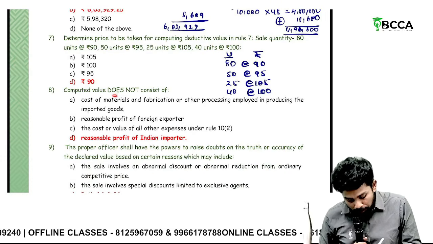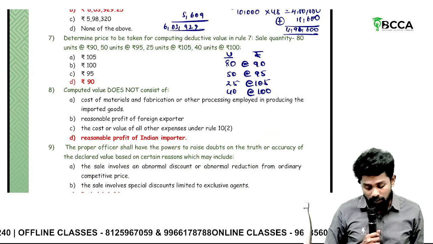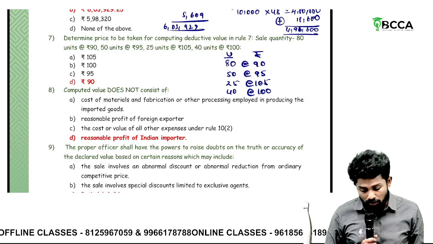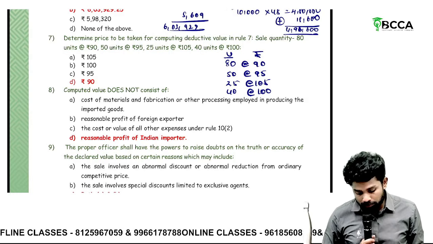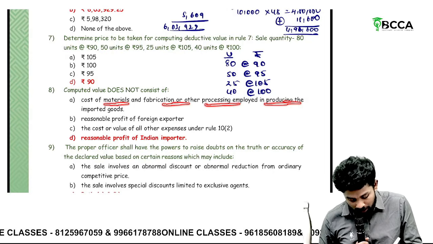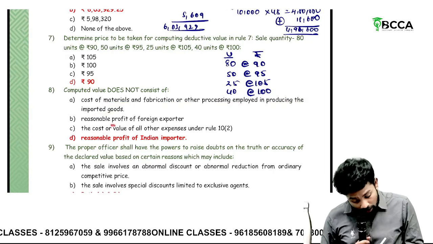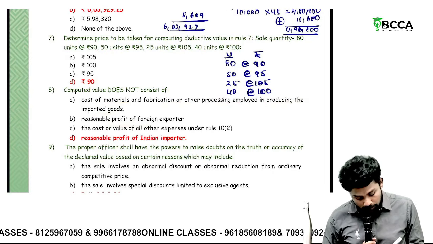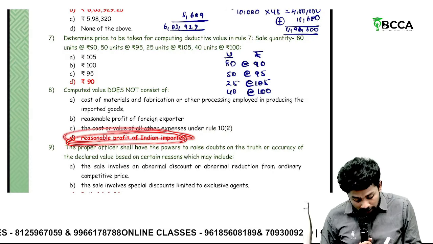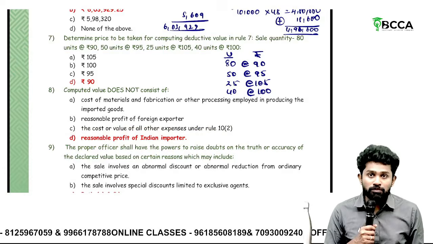Next, computed value does not consist of which? Computed value, which you calculate under Rule 8. Cost of materials and fabrications or other processing employed in producing the imported goods. Reasonable profit of foreign exporter. Under Rule 2 expenses you should add. But what you should not add? Reasonable profit of Indian importer you shall not add.